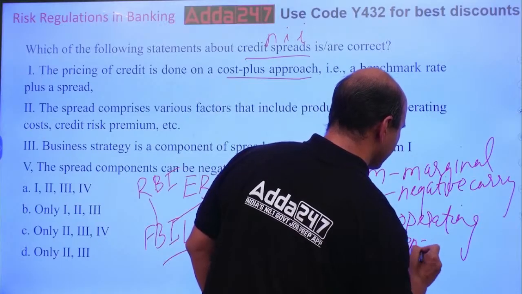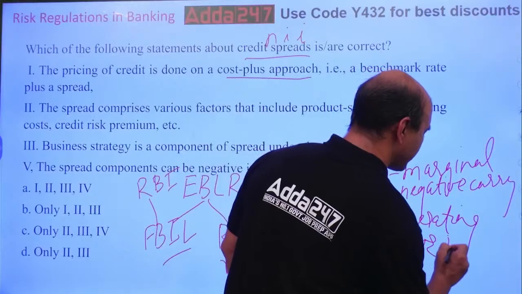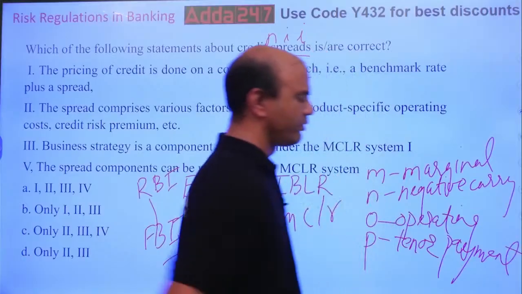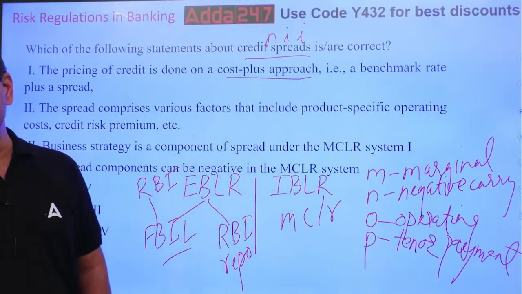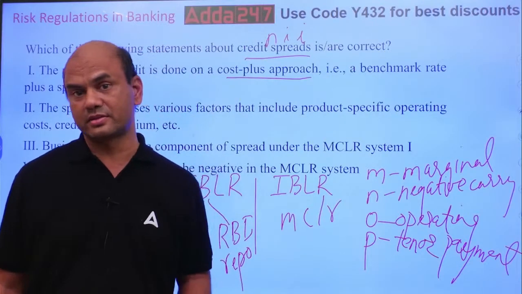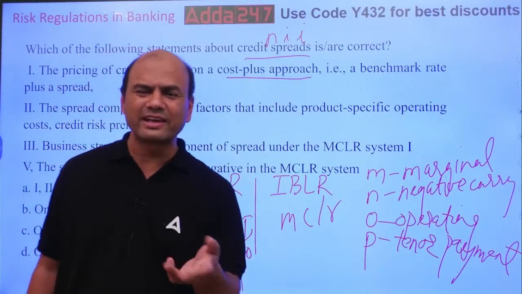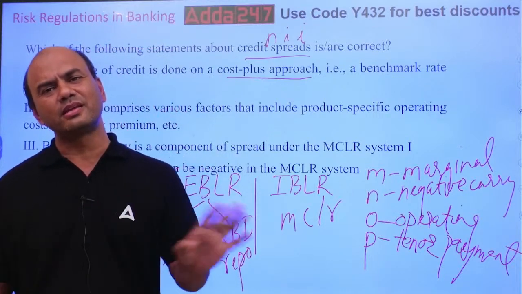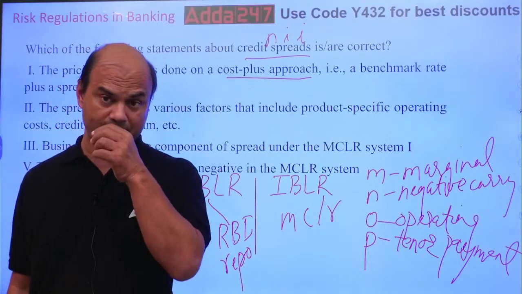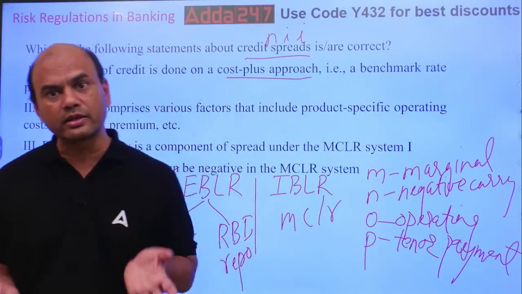Tenor premium is related to loans which are of long-term duration. If I give the loan of 3 years, 4 years, no tenor premium. If I give the loan for 10 years, tenor premium. More than 10 years, you'll say, sir, we can't give more than 10 years. What are you saying?